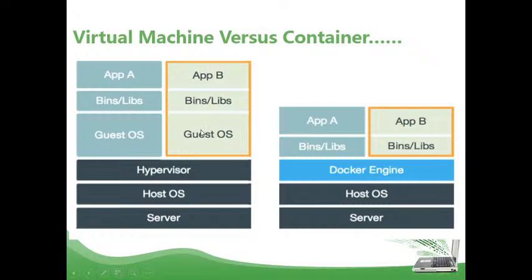Let's say a scenario like Windows, if you have, let's say, a Windows 10 or 8 application, and you want to target Windows XP, then it's a different operating system. Then you need to have a separate update, a separate framework, everything just to target that particular machine. But here you don't have any operating system, you have directly the Docker engine, bins and libraries, and you can have multiple applications running in the Docker engine environment. So that is the beauty of it.